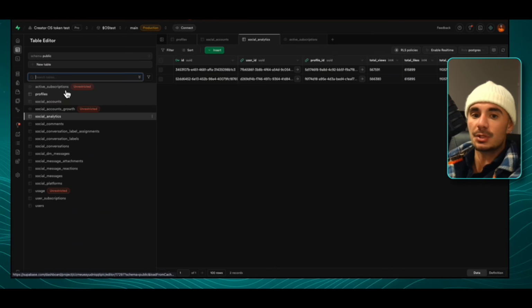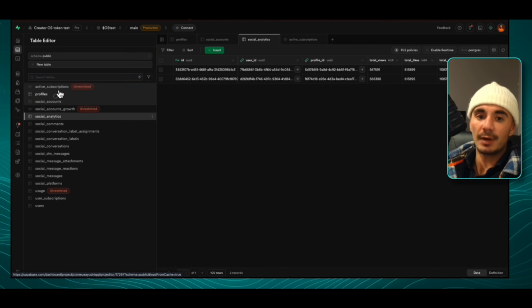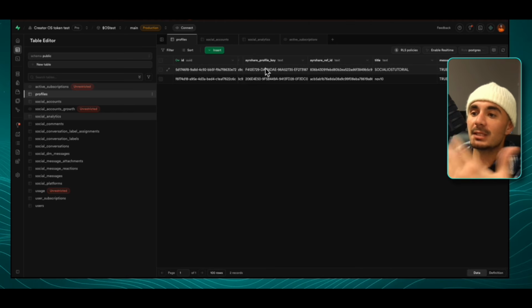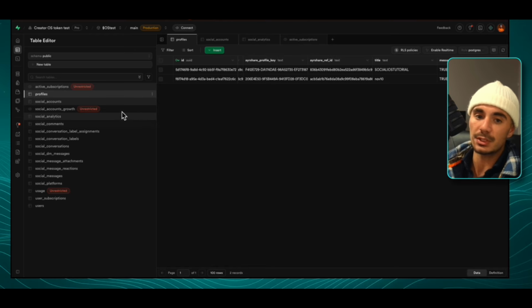When a user signs up and creates that social profile, it gets stored in the profiles table. This is important because this AirShare profile key is what's associated to all of their social accounts. So it's very important that we didn't mess things up and confuse them with other users. This allows us to make sure that there are no data breaches or anything between users.